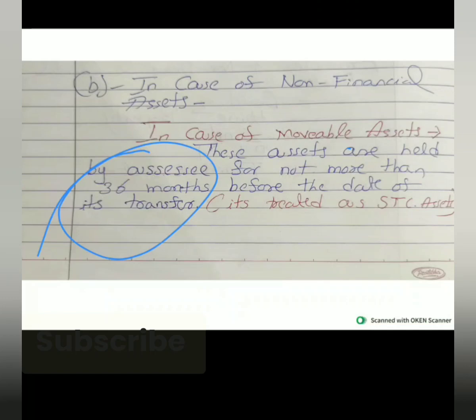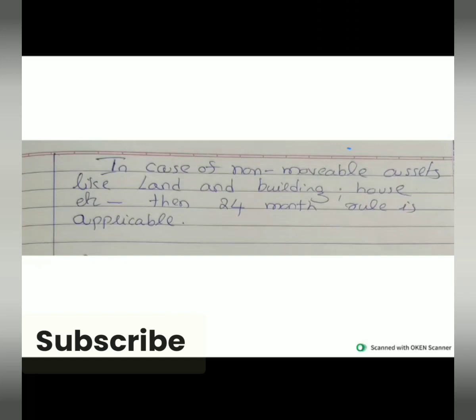If these assets are held by the assessee for not more than 36 months before the date of transfer, then that movable asset is treated as a short-term capital asset. Otherwise, it is treated as a long-term capital asset.